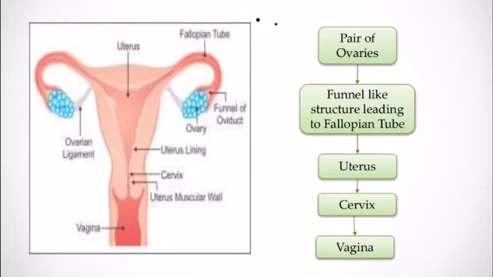The funnel-shaped opening of each fallopian tube lies near the posterior end of each ovary. The other end of the long convoluted tube opens into the uterus. Now the uterus. What is the uterus? This one is the uterus.